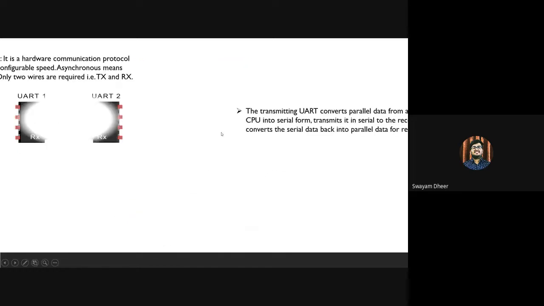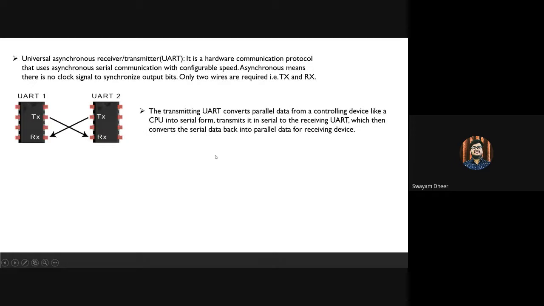The next type of communication protocol which I will be talking about is the universal asynchronous receiver/transmitter, or the UART communication protocol. It is a hardware communication protocol that uses asynchronous serial communication with configurable speed. Here asynchronous means that there is no clock signal to synchronize input bits. Only two wires are required, that is the TX and RX, where TX stands for transmitter and RX stands for